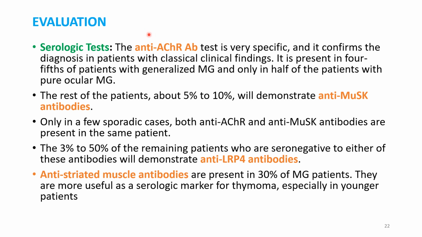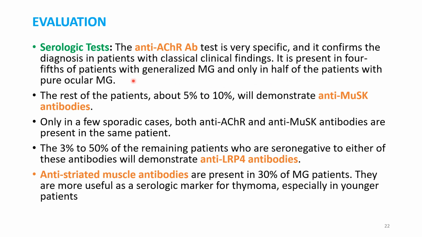Coming to the evaluation. How to evaluate a patient with myasthenia gravis? We can do many tests. So first one is the serologic test. So serology. We can demonstrate the anti-acetylcholine receptor antibody. This test is very specific and it confirms the diagnosis in the patients with the classical clinical findings.